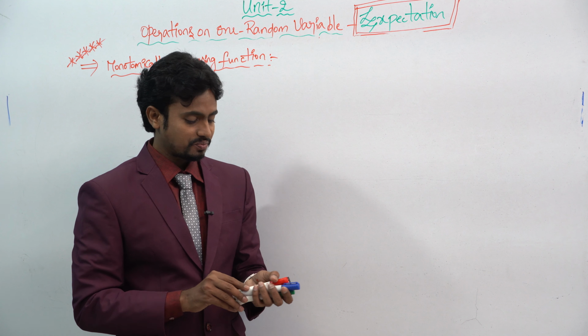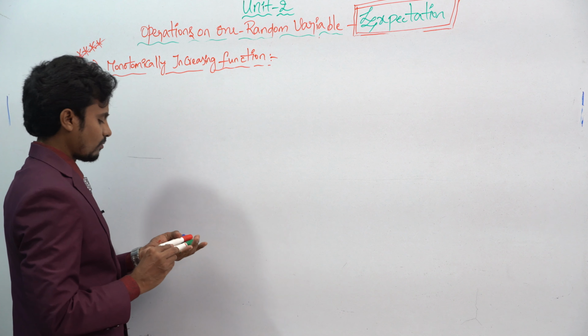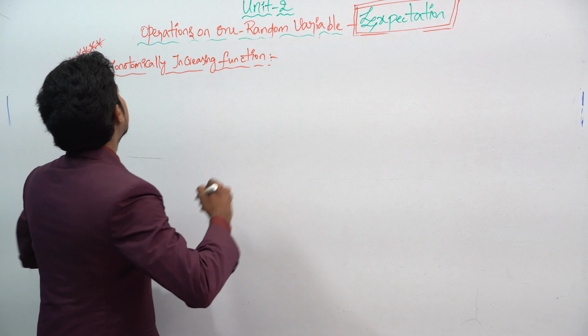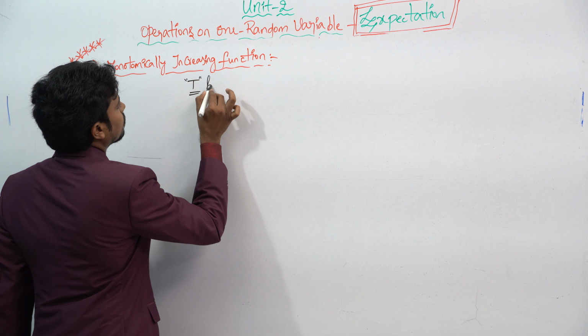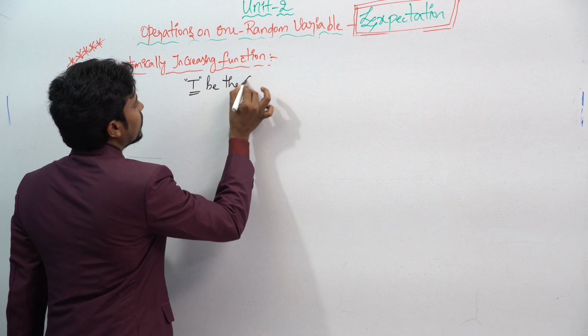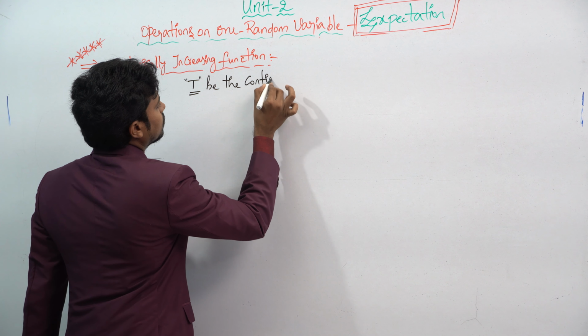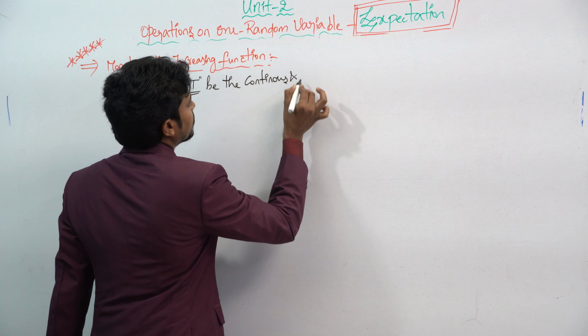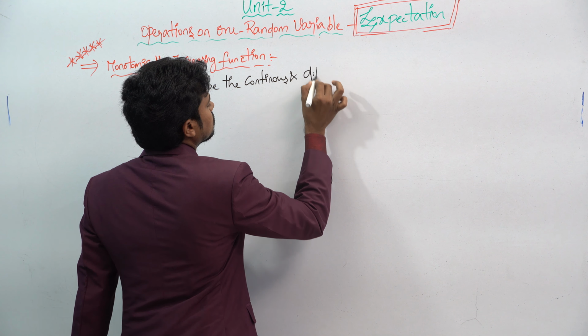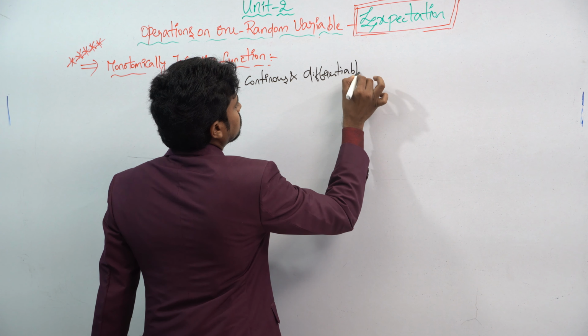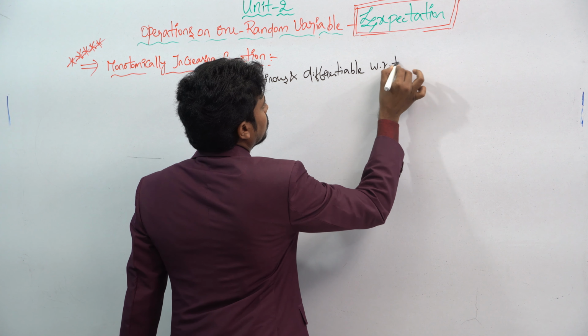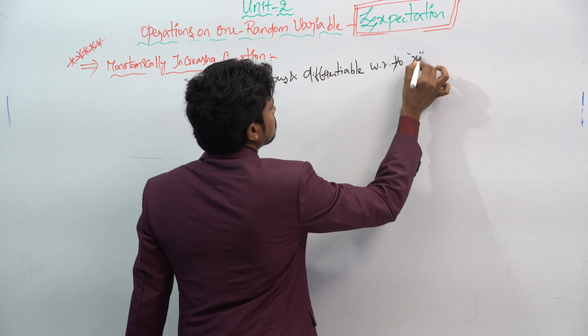Okay, you already know, let capital T be continuous and differentiable with respect to x.